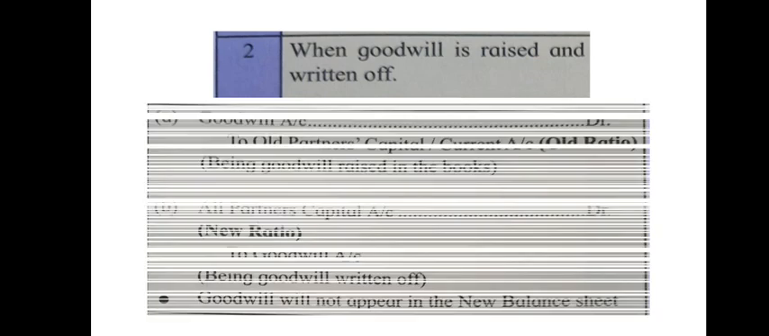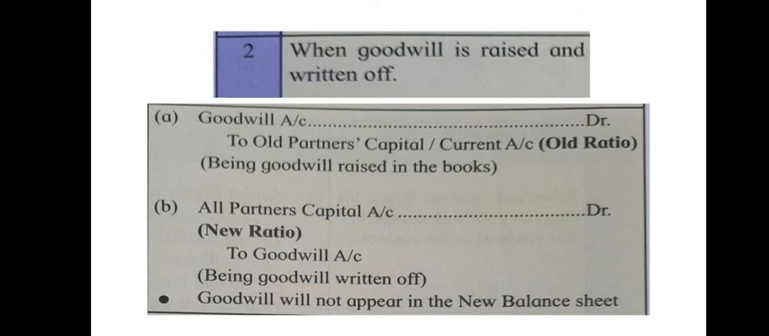Next, when the goodwill is raised and written off. For raising the goodwill, same entry, goodwill account debited to old partners' capital or current account, and it will be done in the old ratio only, writing the narration as being goodwill raised in the books.